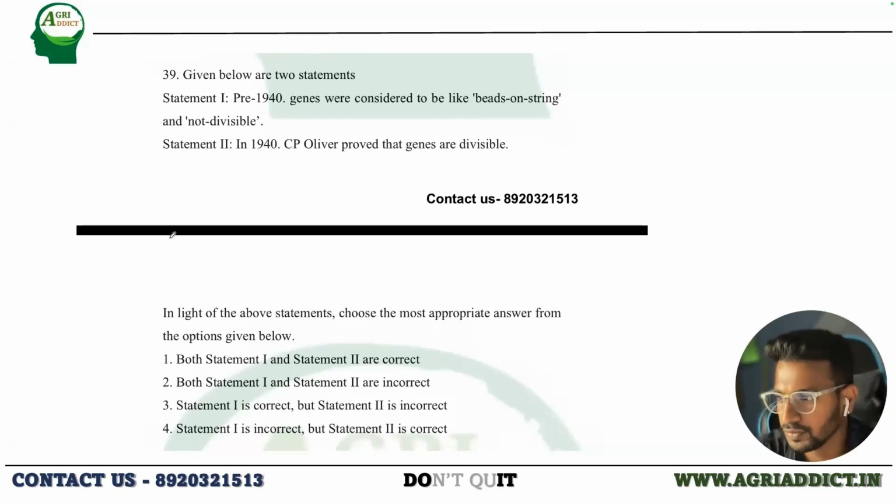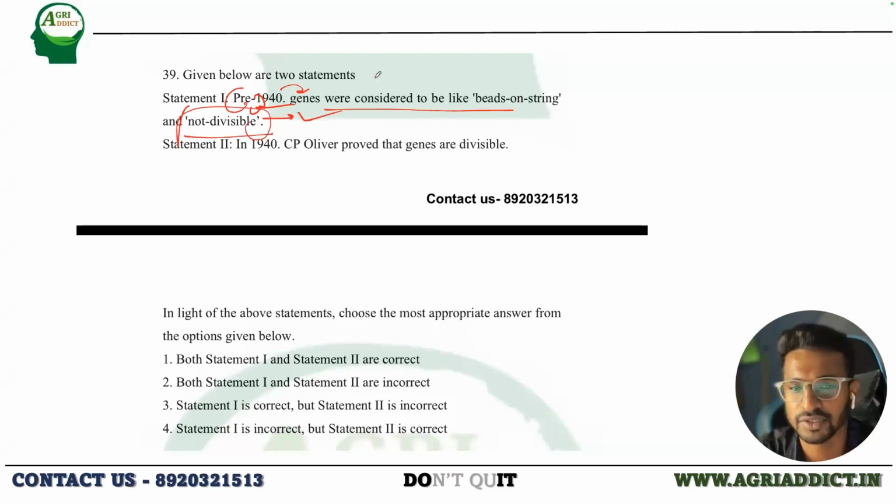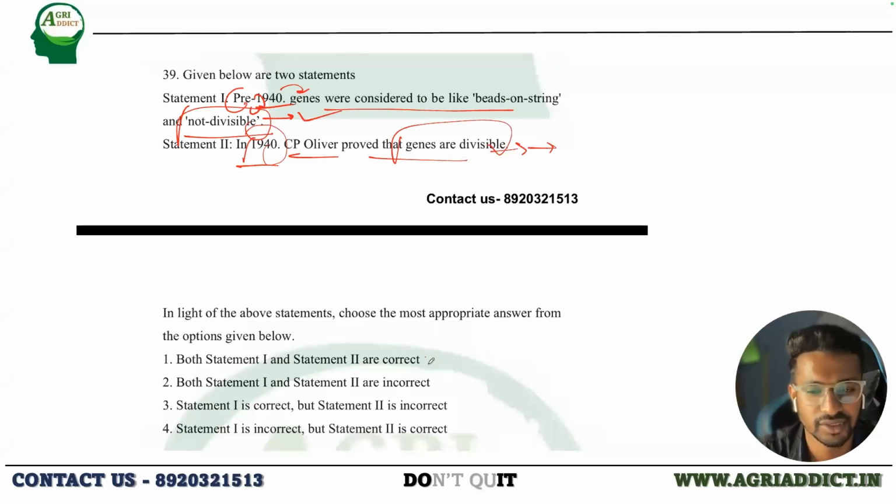Both statement 1 and statement 2 are incorrect. Why is it incorrect? It is correct. Prior to 1940, it was believed that genes were the beads on a string, and that they were not divisible. This was a thing that was assumed before 1940. Only after 1940, Oliver proved that genes are divisible. So both the statements are right.